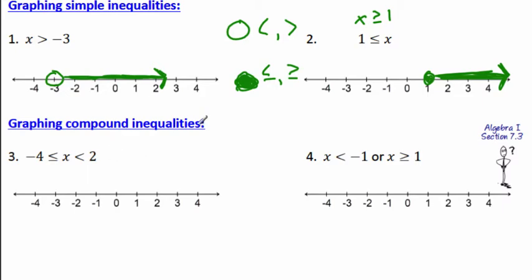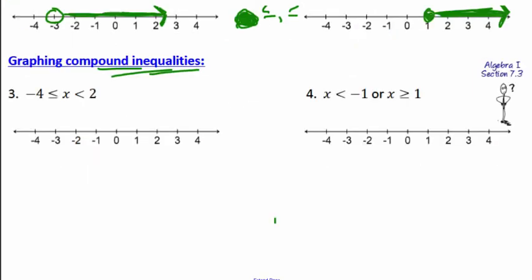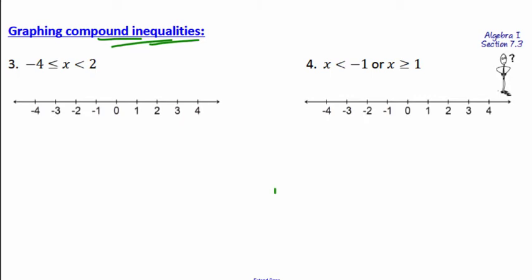Ta-da! Graphing compound inequalities. All right, so these are compound. It's like in English, compound words. Knucklehead. If you hear the word knucklehead, it's a combination of two things: your knuckle and a head. Knucklehead. Okay, so this is very similar. You have two inequalities that you're putting together as one. So the first inequality is right here. Check this out. And how would we read that? X is greater than or equal to negative 4. Okay, so that's the first inequality. The next inequality would be x is less than 2.